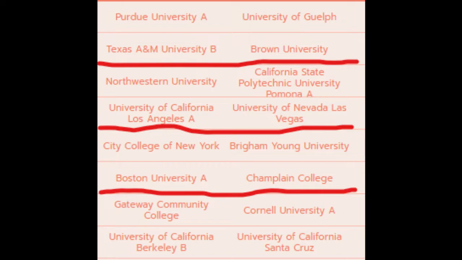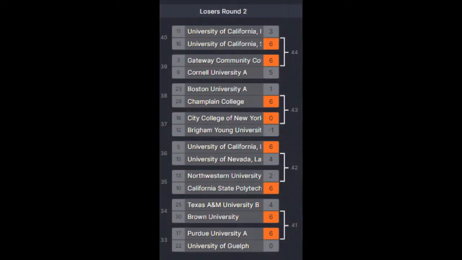These are the losers bracket matches for the quarterfinals, of which the lines indicate that whoever wins the first match will face the winners of the next match for the potential matches. And without wasting any more time, let's get into the results for the first set of the losers quarterfinals, as you can see here. And with that, the 8 teams that did lose are officially eliminated from the tournament.